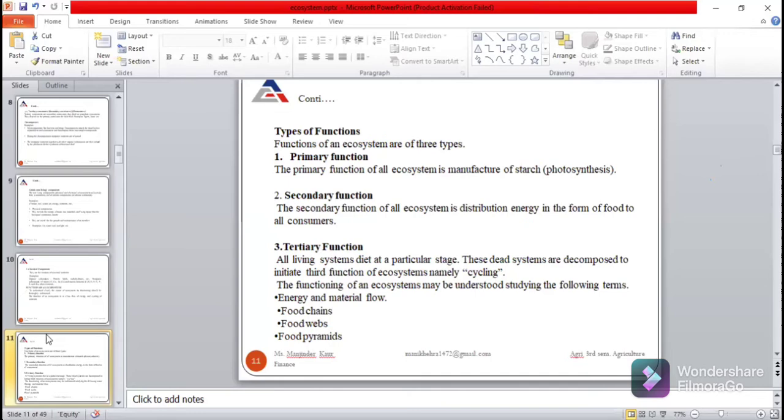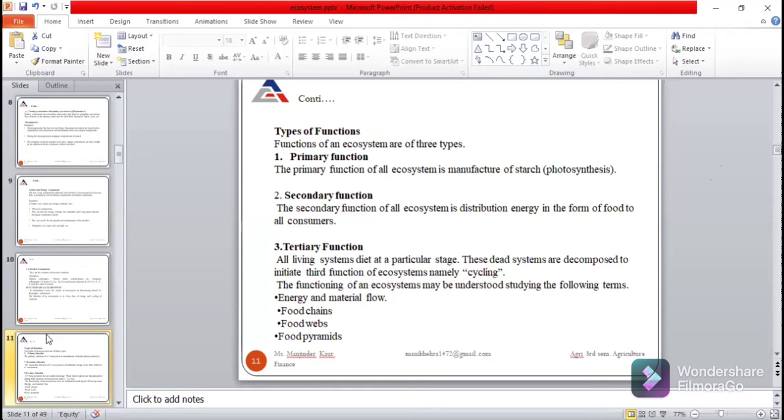There are three types of function: primary function, secondary function, and tertiary function. Primary functions are those functions of an ecosystem which manufacture the starch, and secondary functions are those which are responsible for the distribution of energy in the form of food to all consumers.